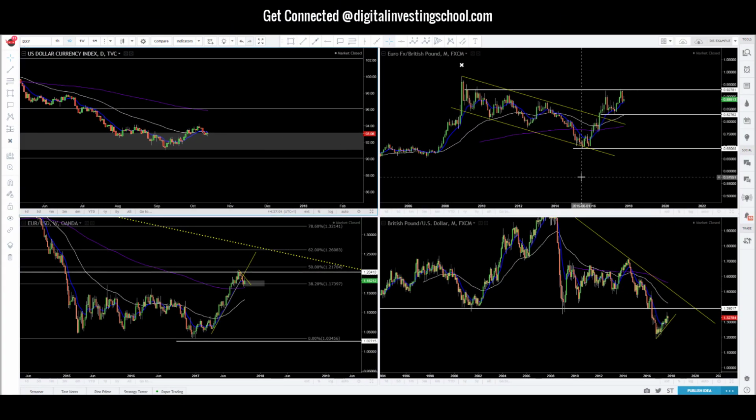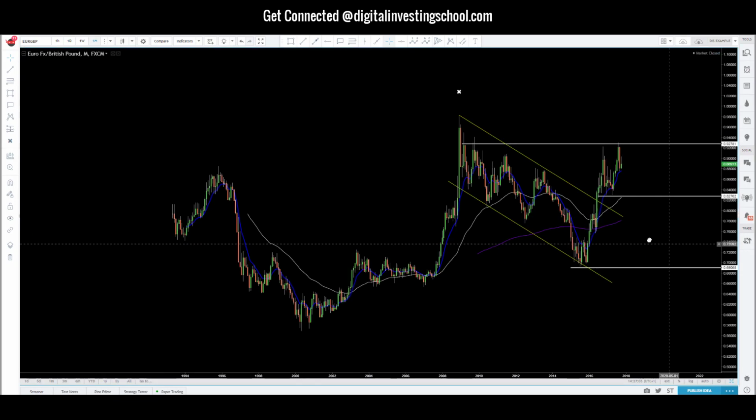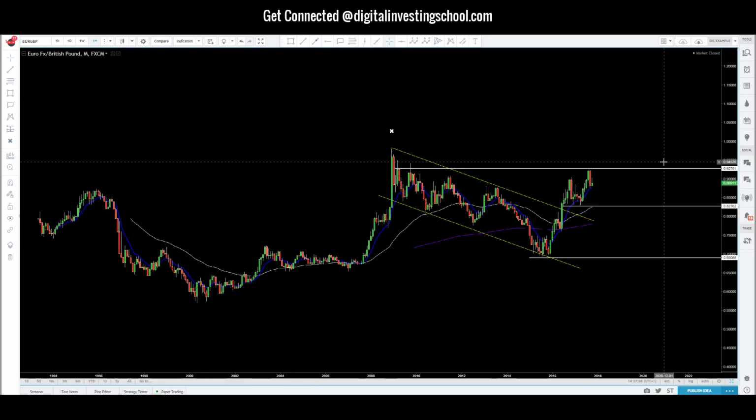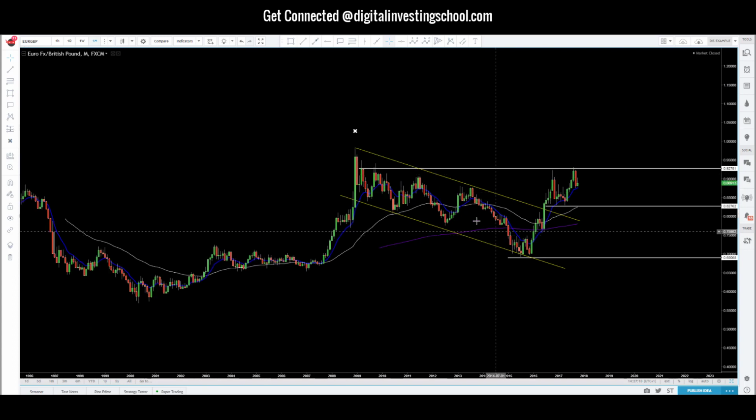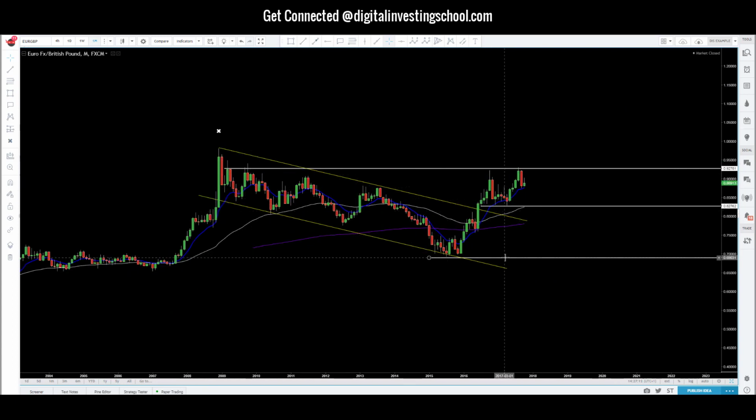First thing we want to look at is the euro pound and see what's happening with the euro pound to give us the strength and correlation of the euro as well as the pound, right? So we see on a monthly chart that we were in this major down channel and eventually it broke out, came back, retested, held support, and now we're back at resistance. So price is now double topping here at this resistance level, and this is a strong resistance level. It's a level that has not been broken since 2009.